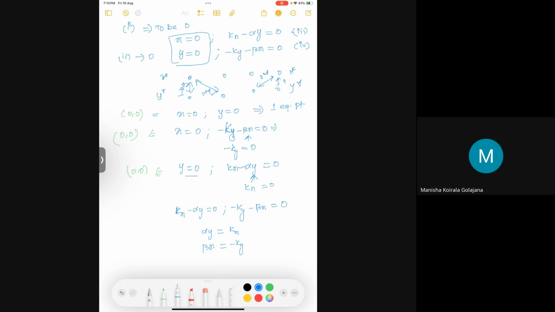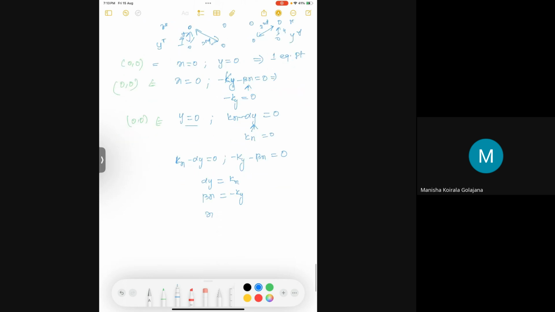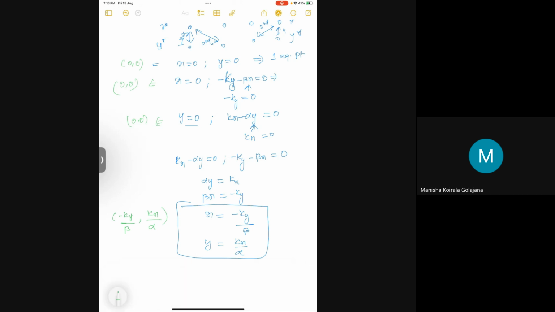Now, x is equal to minus ky by beta, y equal to kx by alpha. So these are the other set of equilibrium points: minus ky by beta comma kx by alpha. The other two don't make sense, because if one variable goes to 0, only a constant is left, so these are not considered.